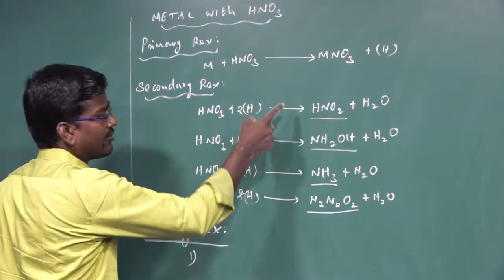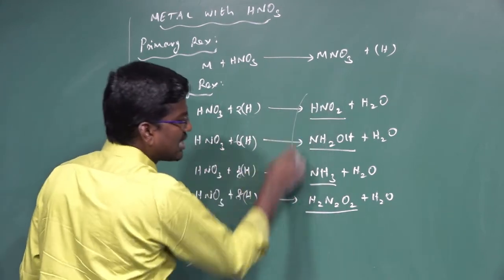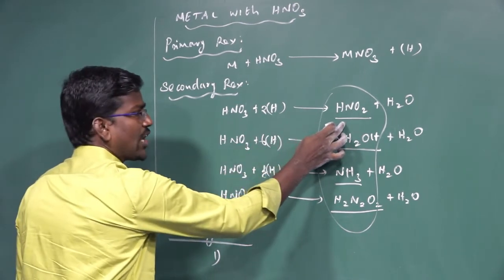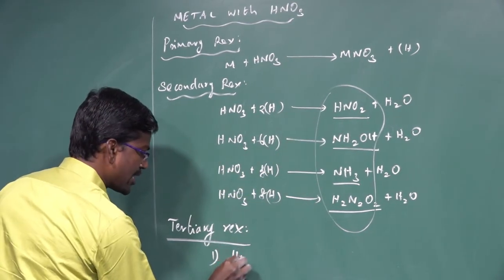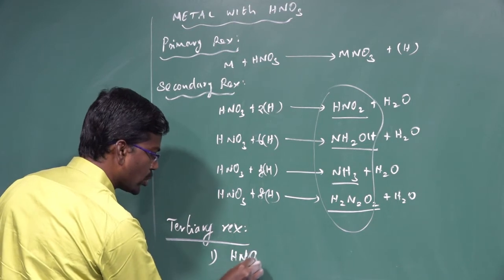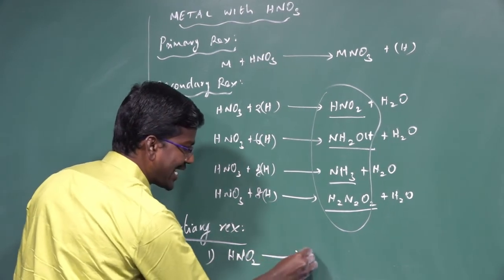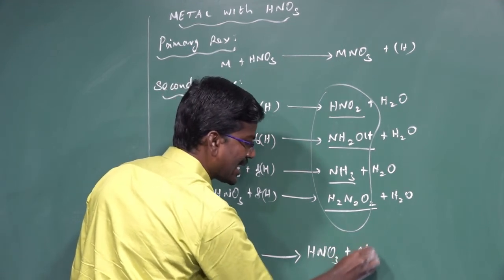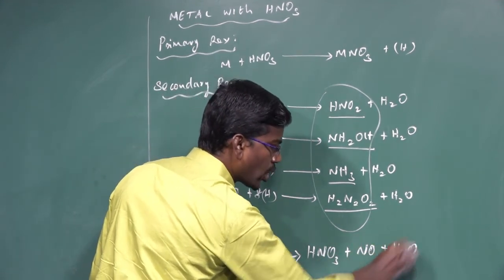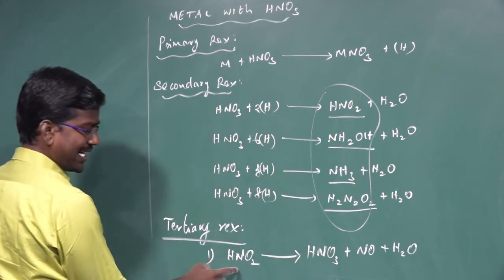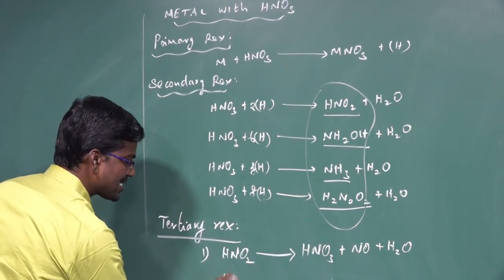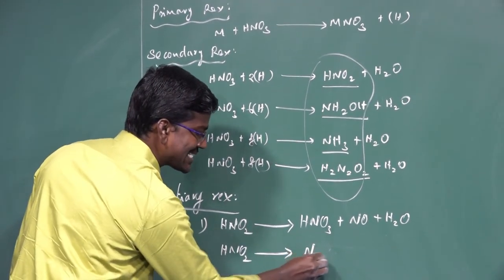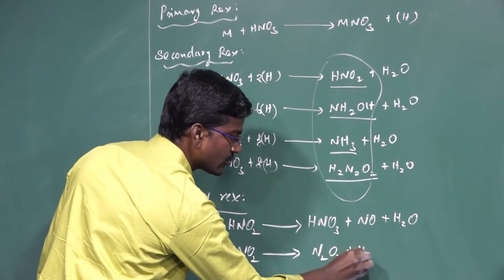First of all, we are going to discuss the decomposition of secondary products. What is the meaning of decomposition of secondary products? The secondary product nitrous acid HNO2 decomposes to form nitric acid HNO3 plus nitric oxide plus H2O. That is the decomposition of nitrous acid. In another way, nitrous acid HNO2 dissociates to form dinitrogen trioxide plus water.